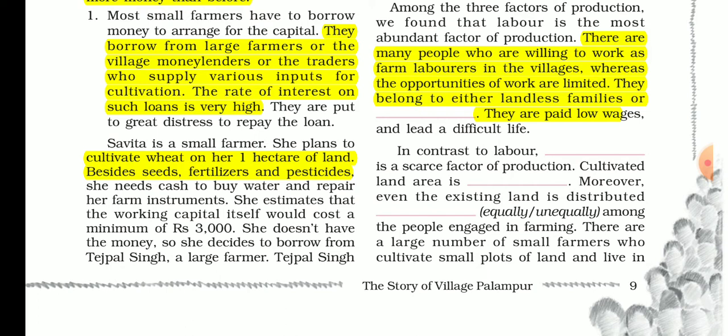Then, when more people are willing to work, meaning extra work in other landlords' agriculture fields, but the work is less, not many people will get work. And even if they get work, they will be paid very low wages.